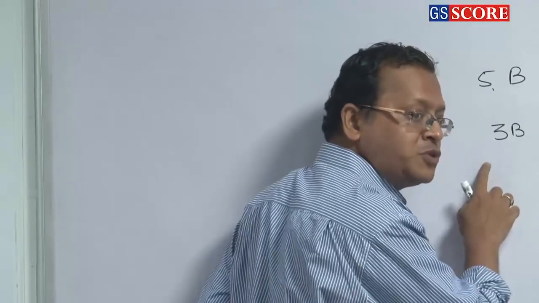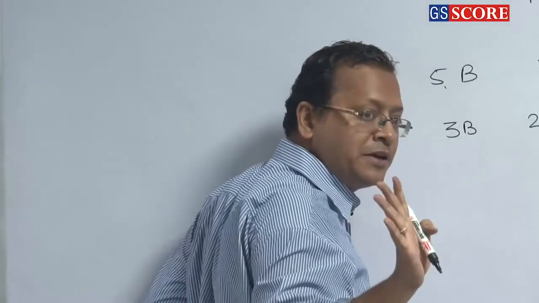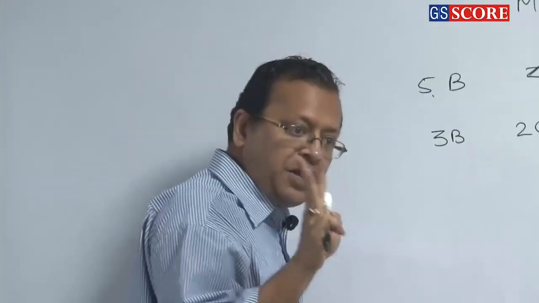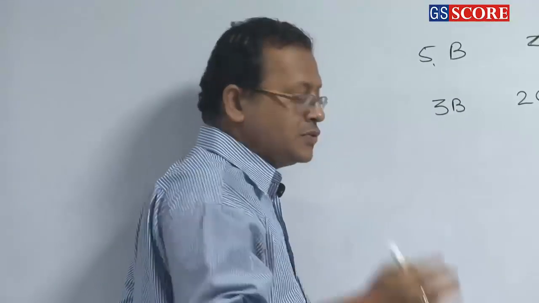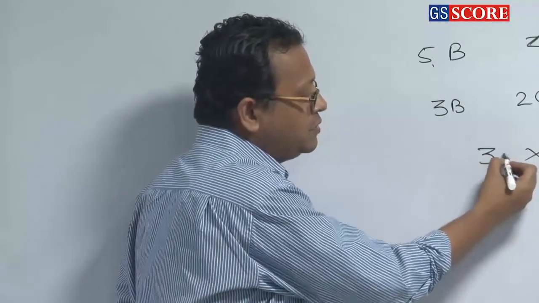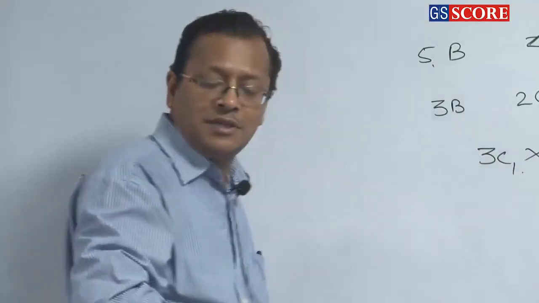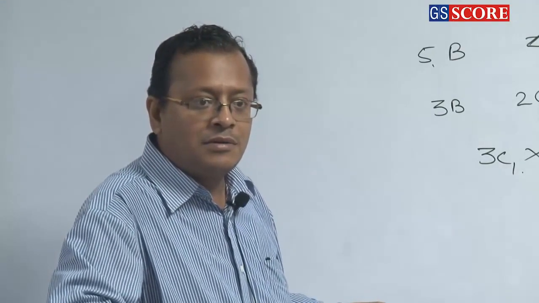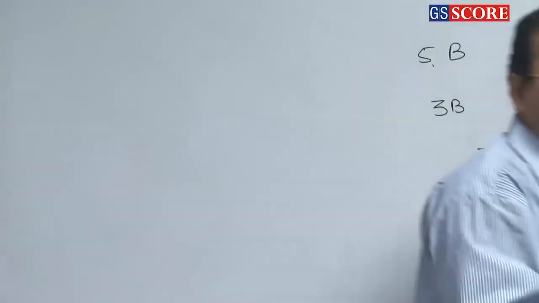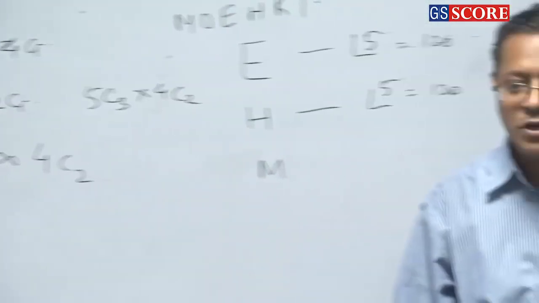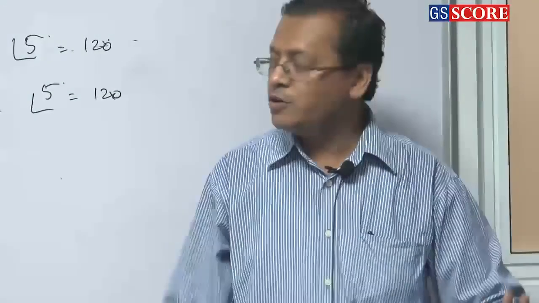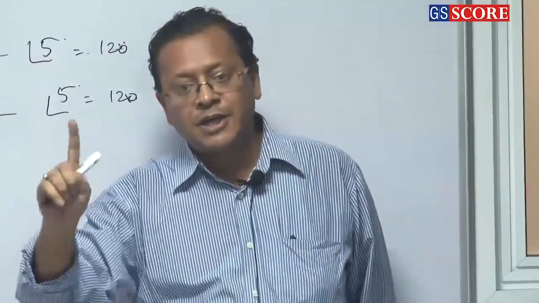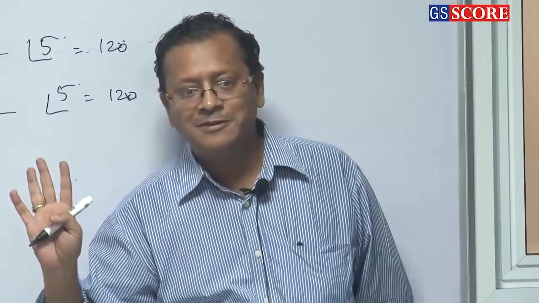But a committee of 3 has to be selected from 5, and 2 will always be there. So I need to select one more from 3 only. So it will be 3C1 into 4C2. Isn't it? So I have already placed them. You relax, you are always there in that committee. So I have removed those 2 from those 5 as well. So I need to select one more from 3. Easy.